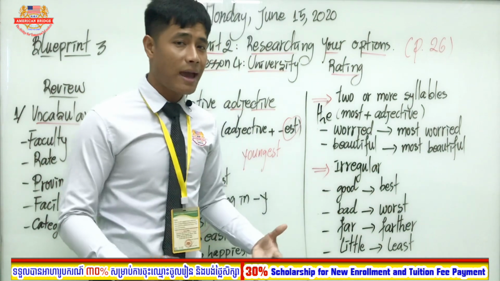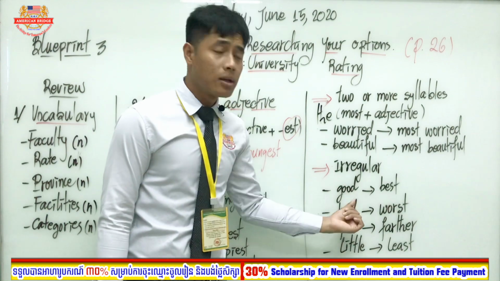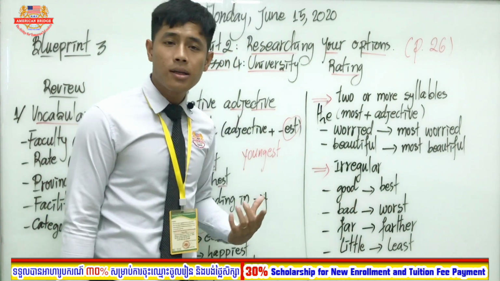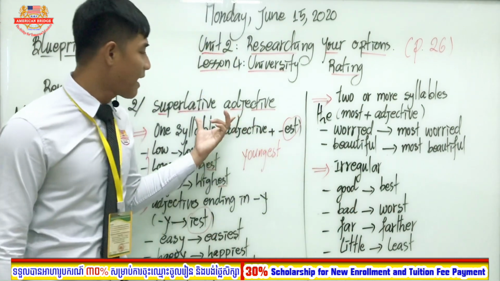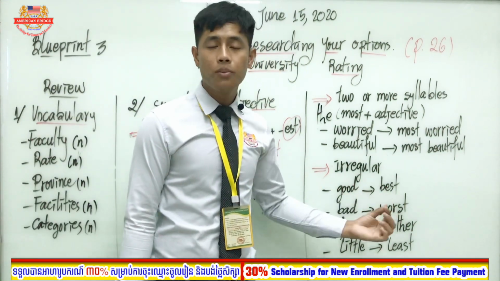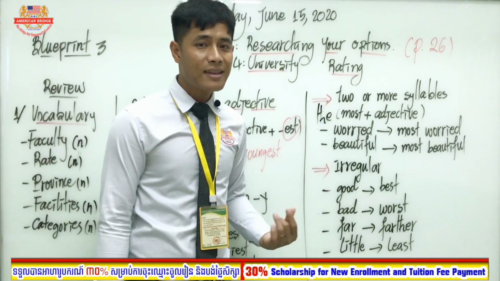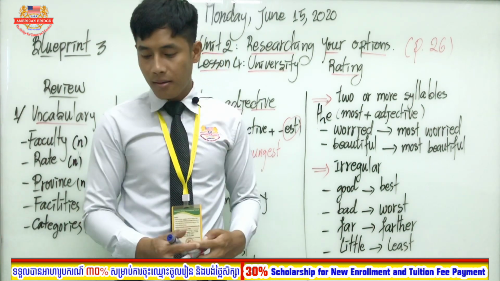Okay, let's look. Irregular adjective, like the word good. So good, when we use it in the superlative, we have to change good to best, the best. Example, blue marker.